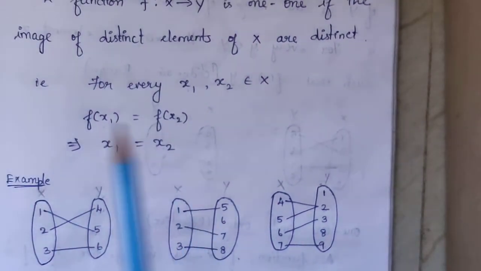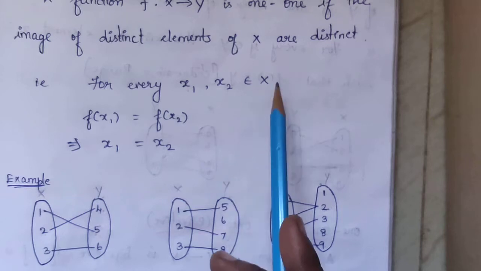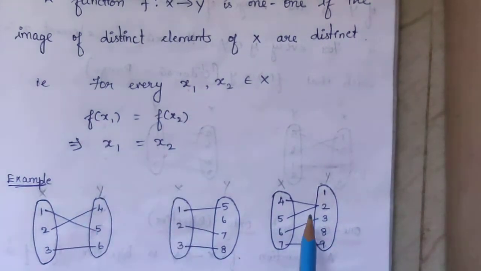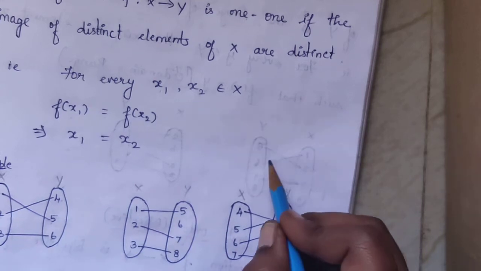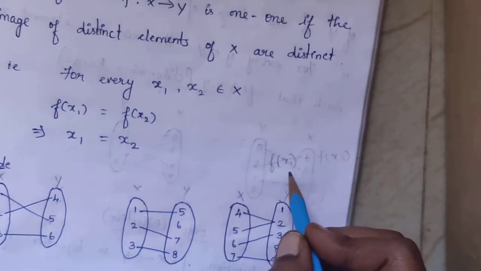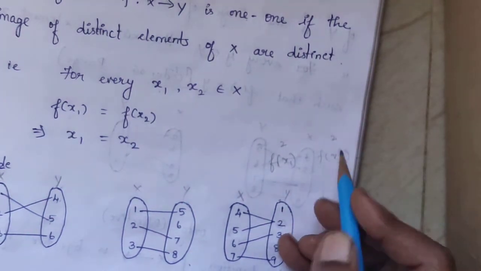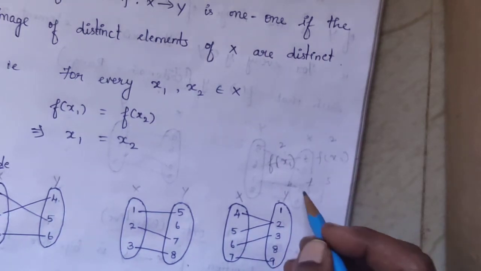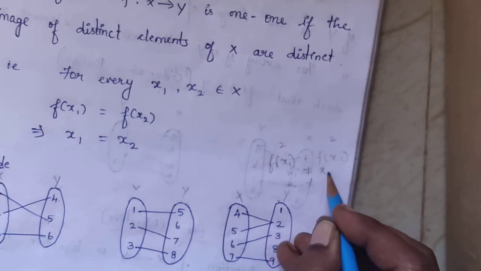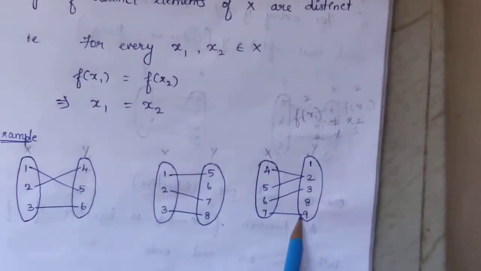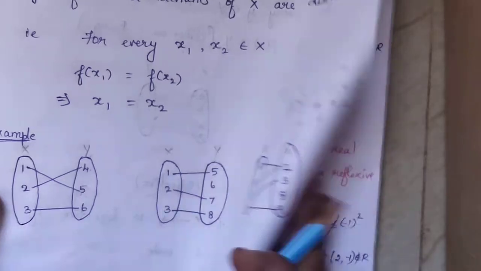The definition for one-one is, for every x1 and x2 belonging to x, f of x1 and f of x2 are equal implies x1 and x2 are equal. Now see here, this is my f of x1, that is equal to f of x2. See, this also 2, this also 2. But x1 and x2, here it is 4 and here it is 5, these two are not equal. X1 is not equal to x2, therefore it does not satisfy the condition of one-one, therefore this function is not a one-one function.